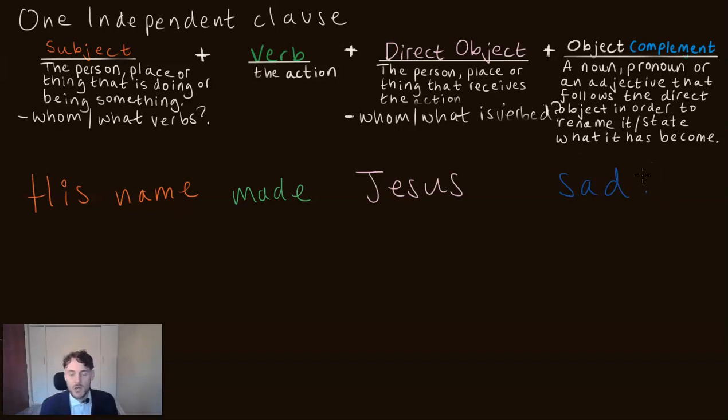Okay, so the object complement comes directly after the direct object, which makes it fairly easy to find in a sentence. So to find the object complement, we ask this, again, very important question. Direct object becomes what?